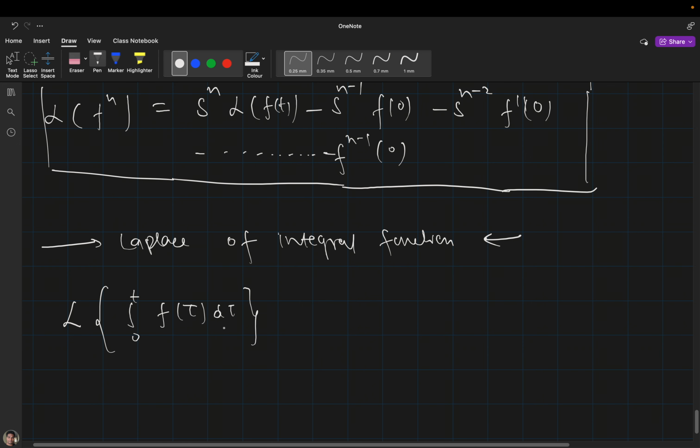You can see that when you integrate it with respect to tau and substitute the limits, it will be a function of time t. So when you find the Laplace transform of this integral, it will be 1 divided by s times F(s).